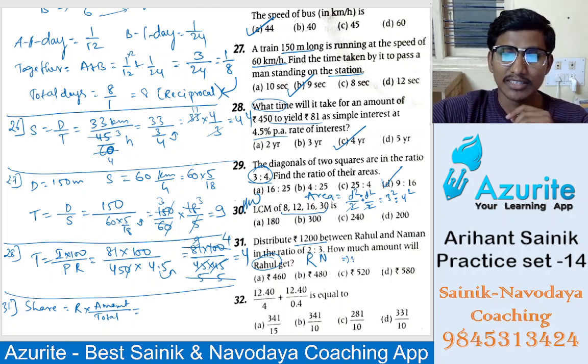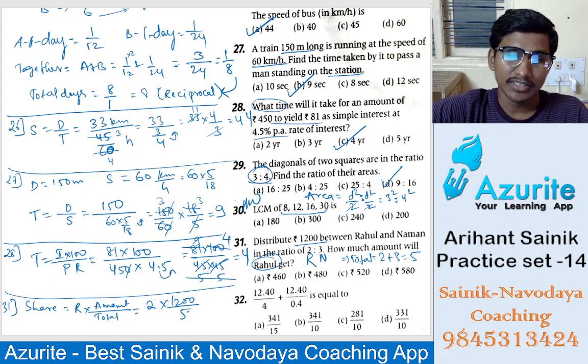So the total is Rahul plus Naman, that is 2 plus 3, that is 5. So Rahul is 2 into the amount 1200, divided by total parts 5. If you divide and cancel, you will get the answer. 5 2s are 10, and 5 4s are 20. 2 4s are 8, so the answer is 480. Okay?